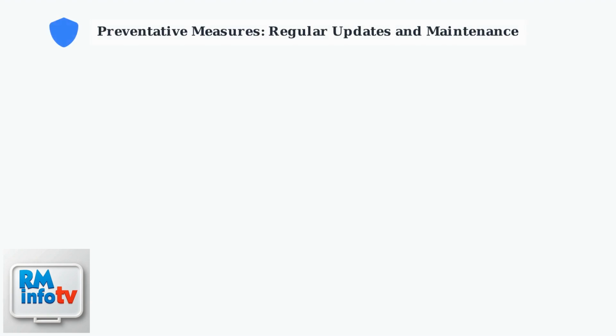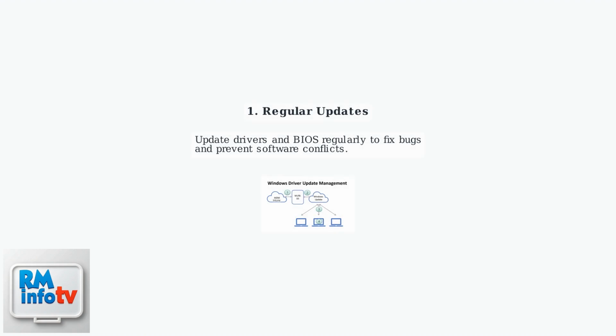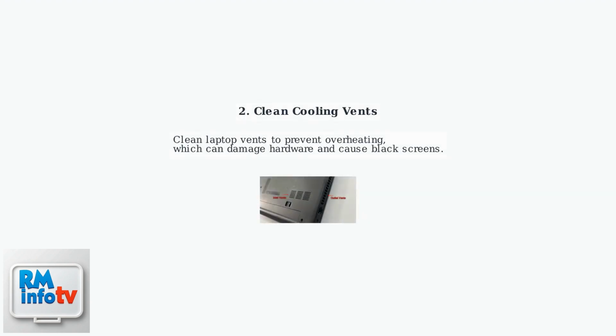Prevention is key to avoiding black screen issues on Lenovo laptops. Let's explore the essential maintenance steps you can take. Regularly update your drivers and BIOS. This prevents software bugs and conflicts that can cause display issues. Use Lenovo Vantage or Windows Update for this. Clean your laptop's cooling vents regularly. Overheating can damage components and lead to black screen problems. Use compressed air for safe cleaning.